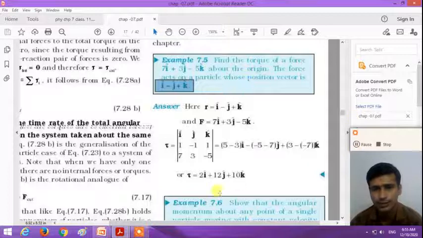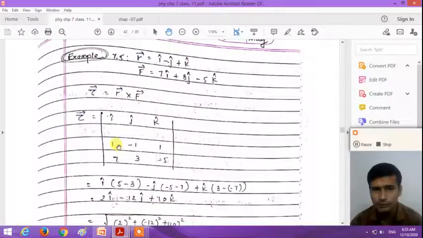So let us see the solution of this. Here the position vector is given to you, r is equal to i minus j plus k, and the force vector is 7i plus 3j minus 5k. Now the torque acting on the particle tau is equal to r cross f. So we make a determinant with i, j, k.